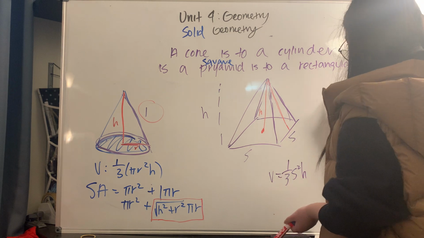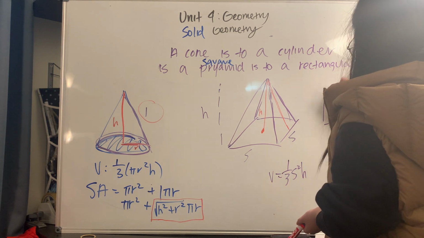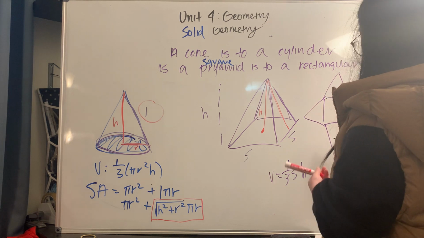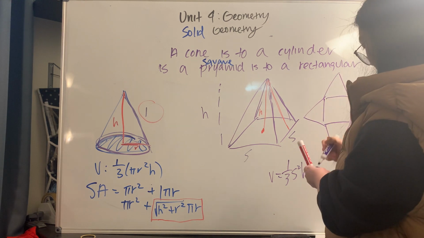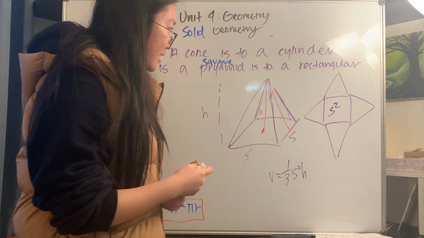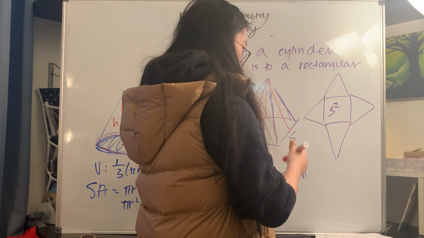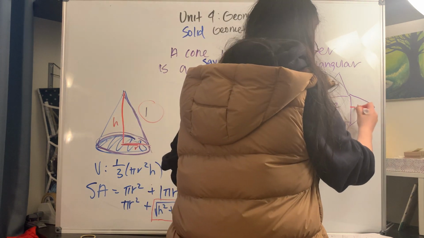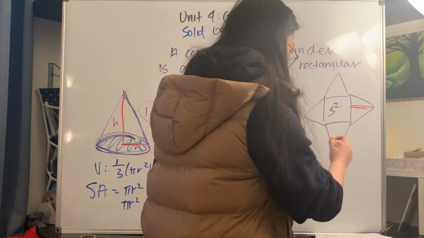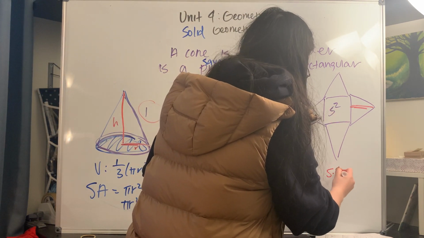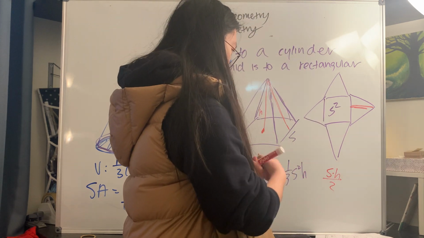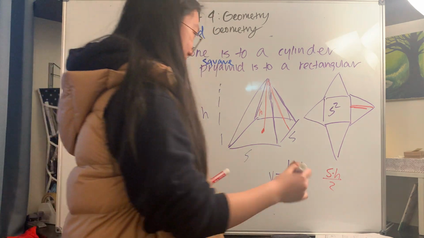Well, I'm going to draw the net for this, and the net looks like this. And you know what this is. This is equal to S squared. But the issue is, you can't figure out what this height here is using the height. So these triangles are not equal to S times H divided by 2. You actually have to use the Pythagorean theorem again.